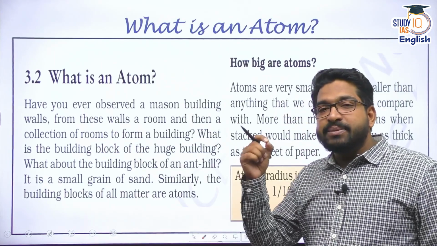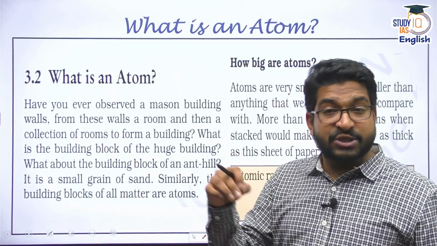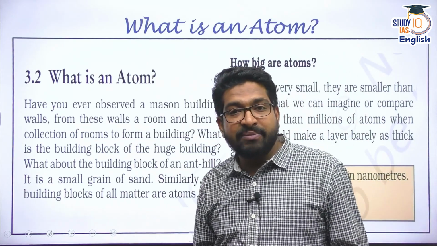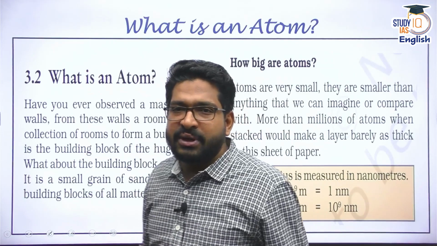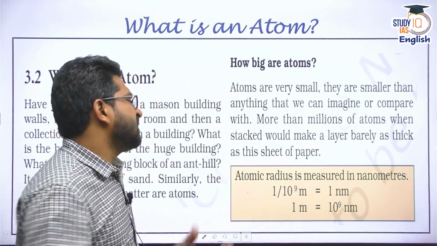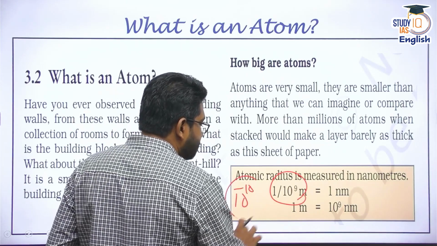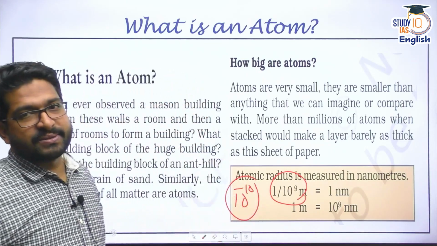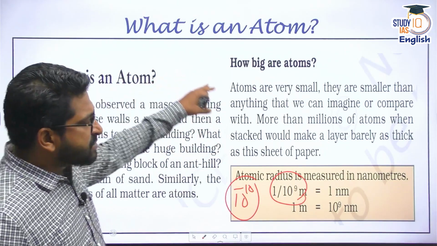An atom is the basic unit of any matter which cannot be further divided. It is the smallest entity which of course we cannot see with the naked eye. So what is the size of it? It's extremely small. It's in the order of 10 to the power of minus 9 or even 10 to the power of minus 10 meters.